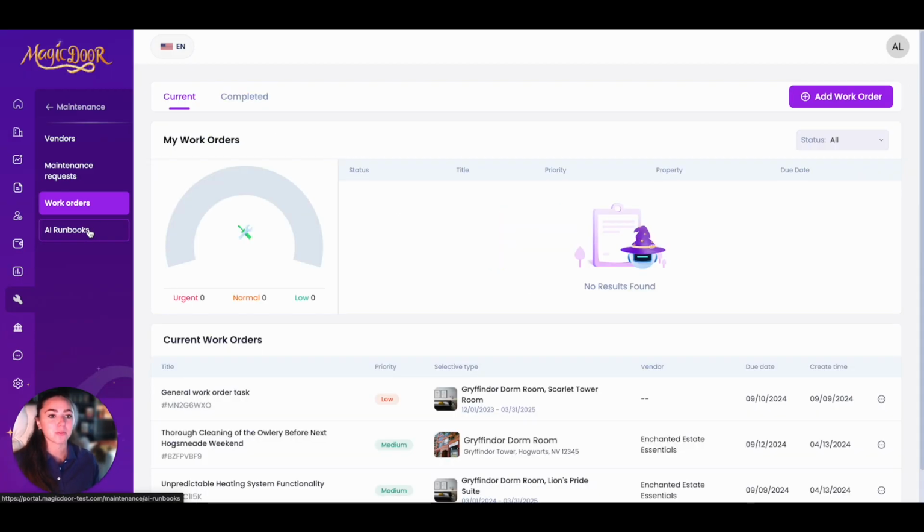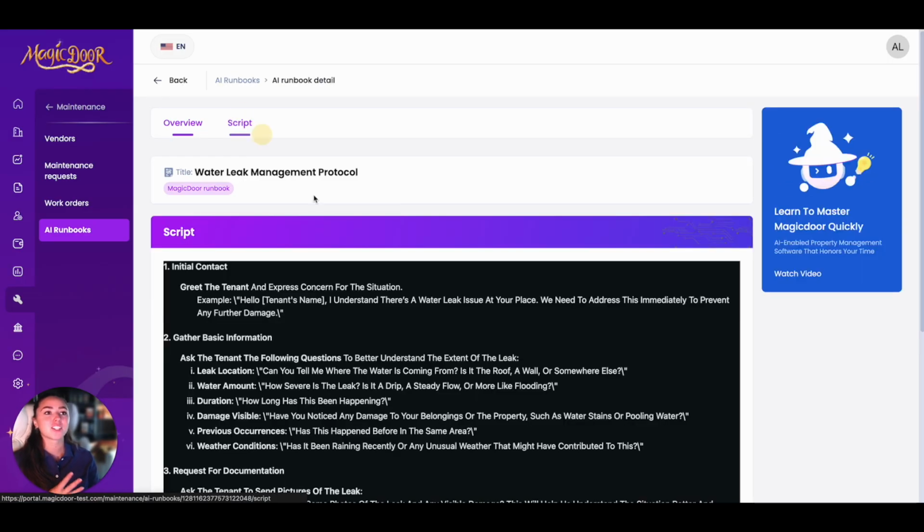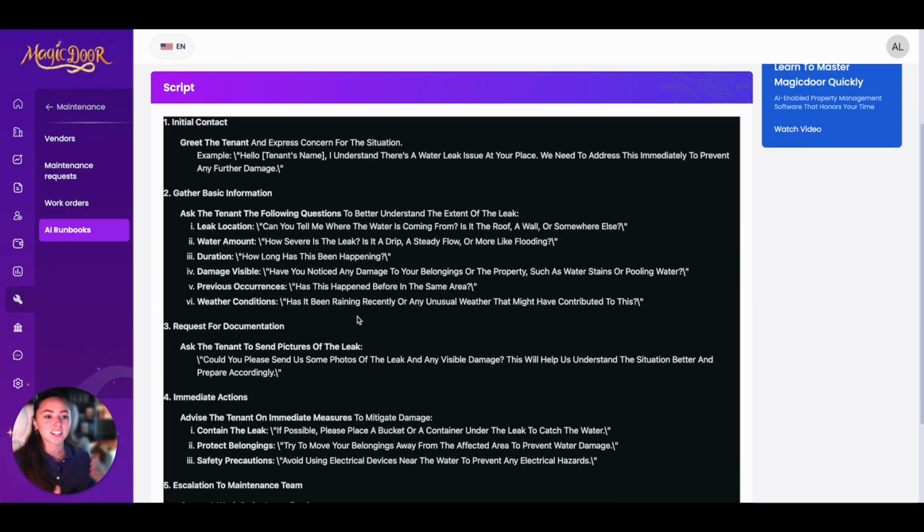Now let's talk a little bit about these AI runbooks. Here you see these are the ones that are going to come with the software. You have a water leak management protocol, a garbage disposal not working, toilet or sink blockage resolution, air conditioning not cooling. These are some basics that are also probably high priority that you'll want a runbook for. So once again, a runbook is simply just a script that the AI can send to the tenant automatically if it recognizes that the tenant has activated it.